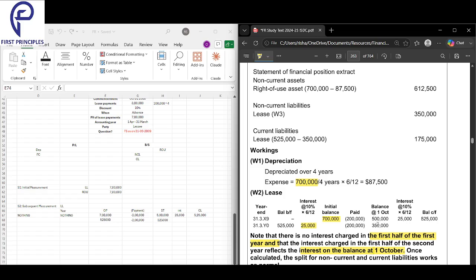On whatever the balance was on 1st October. On 1st October, whatever balance we had, our balance on 1st October was 5 lakhs.